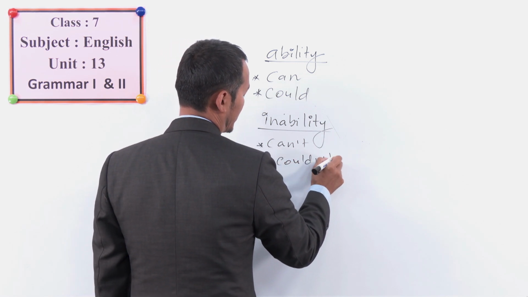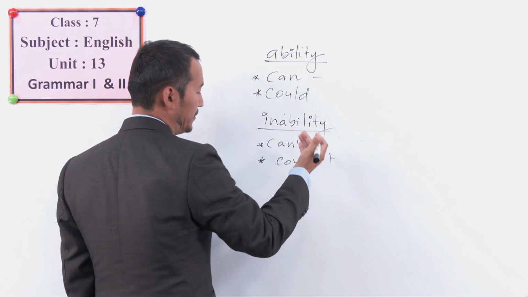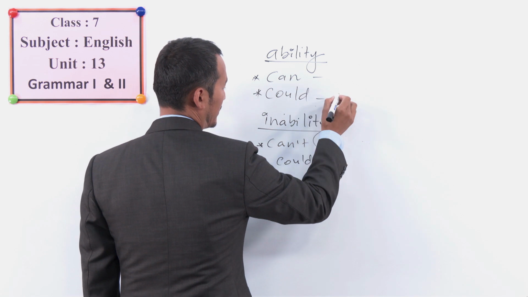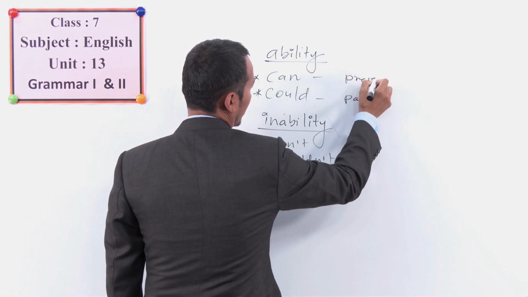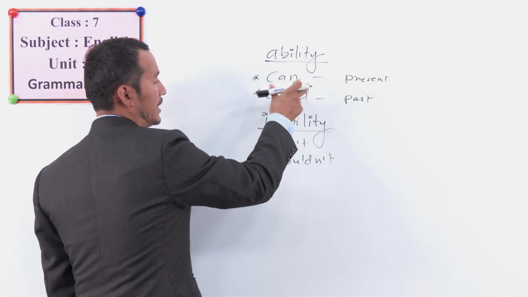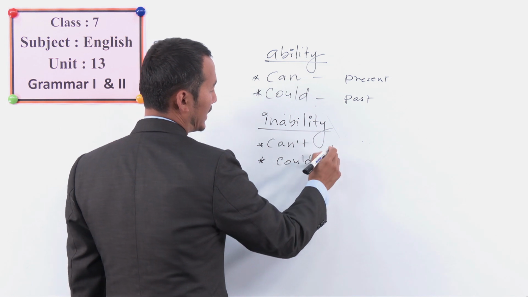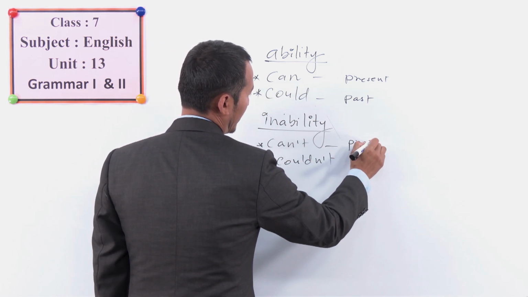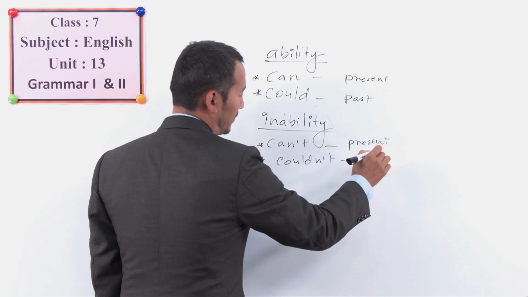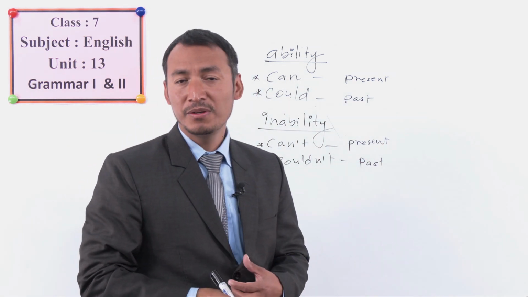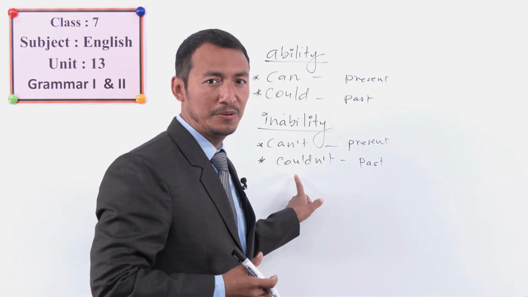So what's the difference? Can you remember? Can is the present situation, and could is the past. Present ability and past ability, and present inability, past inability. Okay, students. So if you want to talk about your childhood, and if you couldn't do anything at that time, you say I couldn't do something.